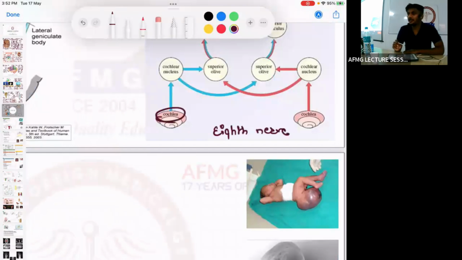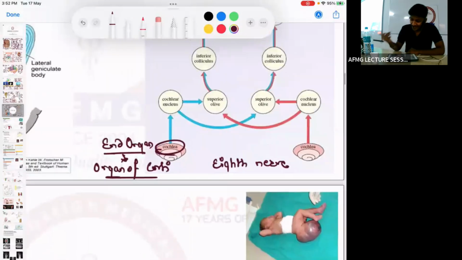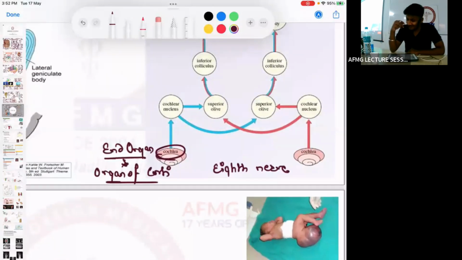the cochlea. So if they ask you which is the sensory end organ of hearing, inside the cochlea there is also something. The sensory end organ of hearing is the organ of Corti. That would be too much ENT, no problem. So the sensory end organ of hearing is the organ of Corti.